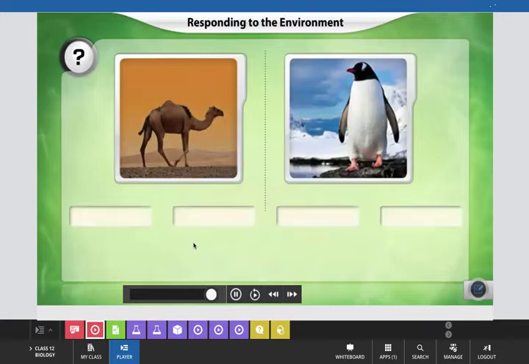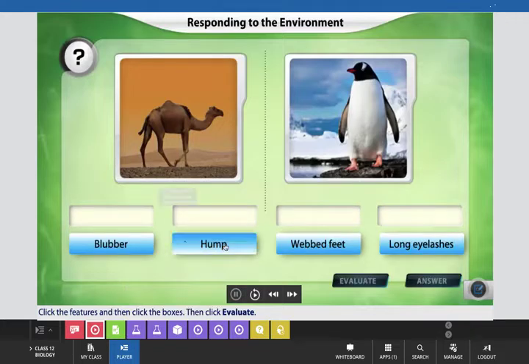Match the adaptive features with the animals. Click the features and then click the boxes. Now, try to attempt this exercise. As you know, the hump is the feature of the camel. We will mark it here.